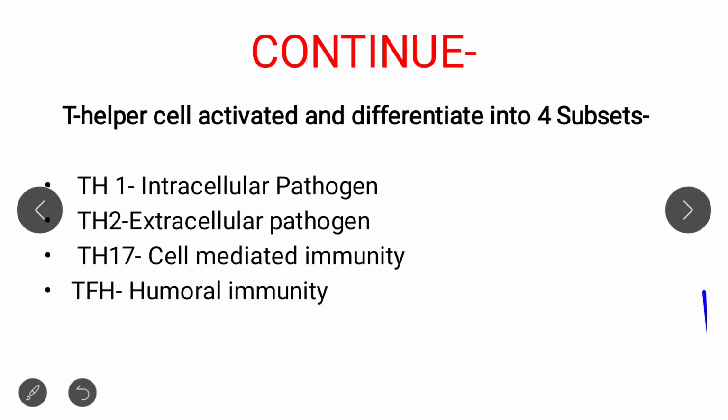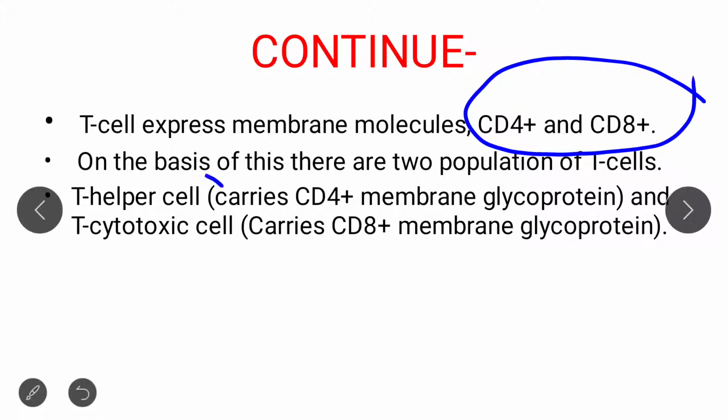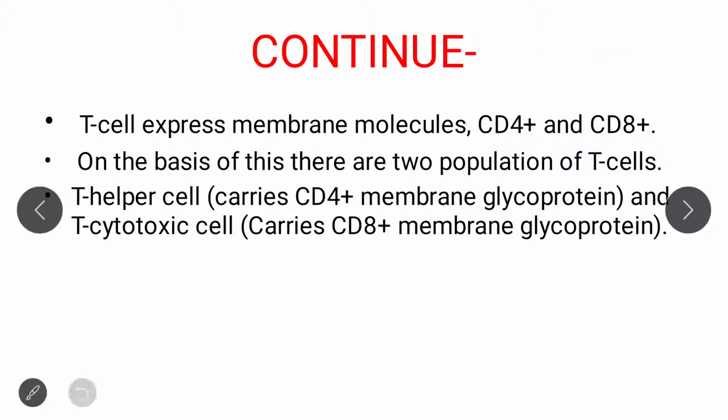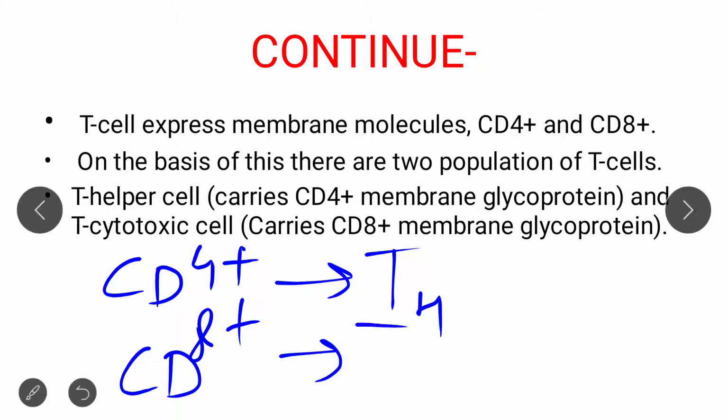Now if we look at the T helper cell in detail, we already discussed that CD4 plus and CD8 plus are two membrane glycoproteins. CD4 plus basically produces TH, the T helper cell, and CD8 plus produces TC. In the simplest way, CD4 plus produces TH, that is the T helper cell, while CD8 plus produces TC, that is the cytotoxic T cell.